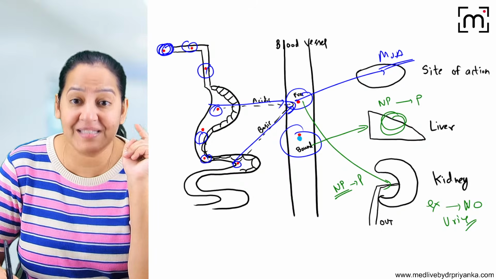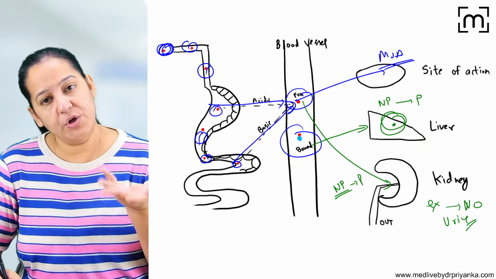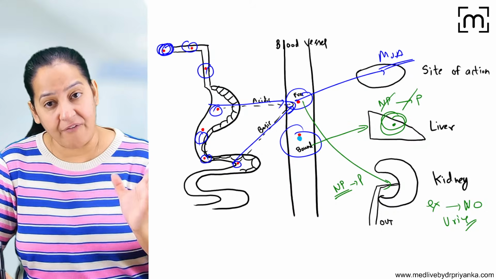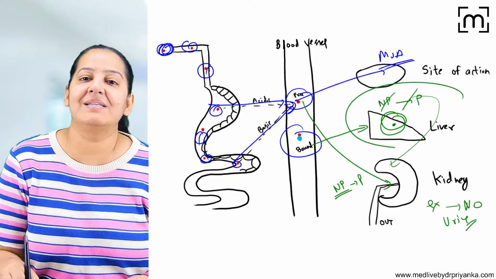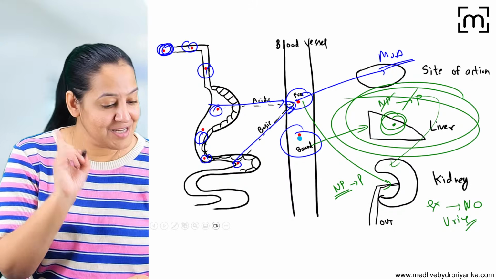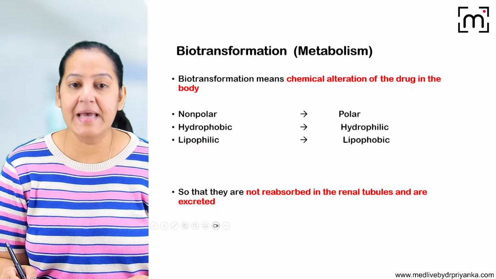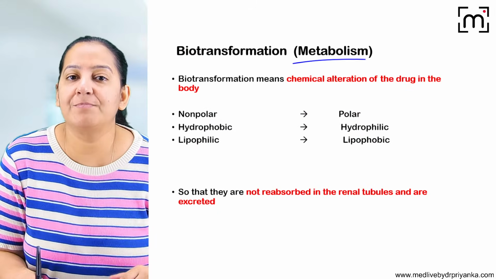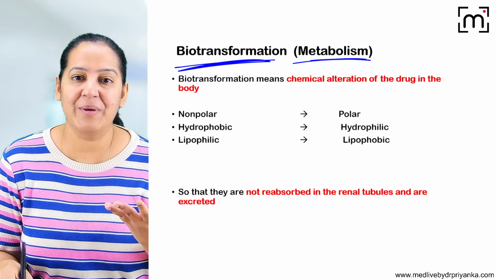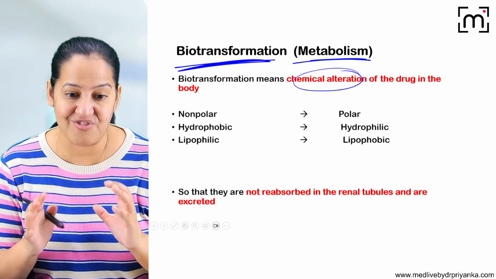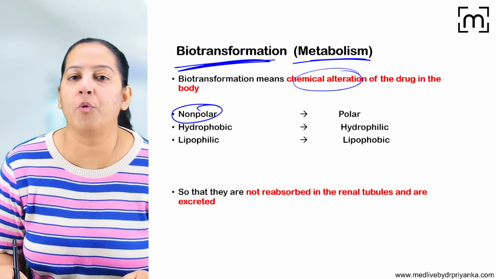Come inside me. Come inside my hepatocyte. There are enzymes inside my hepatocyte that will do so. So you will get converted from non-polar to polar, and after that you go back to the kidney and you will get excreted. This is how things happen, and this is known as metabolism. Metabolism takes place in the liver. Where does metabolism take place? Metabolism is also known as biotransformation. It takes place in the liver. Here we are making certain alterations in the structure of the drug, so that the ultimate purpose is to convert it from non-polar to polar.